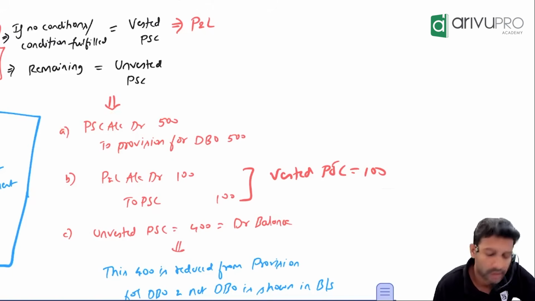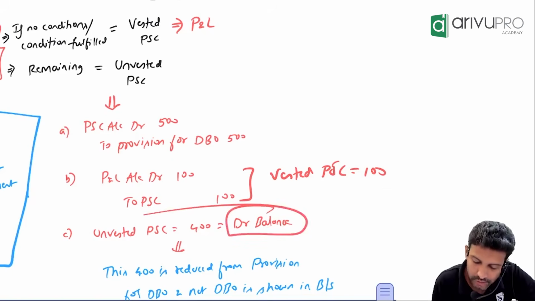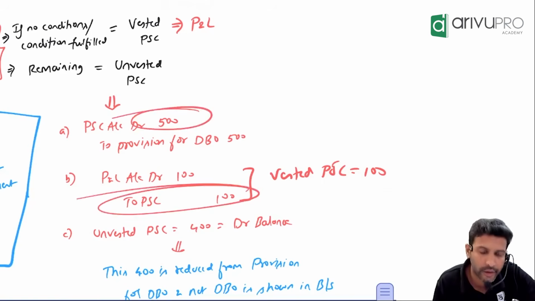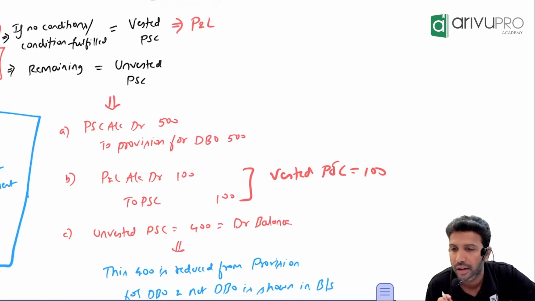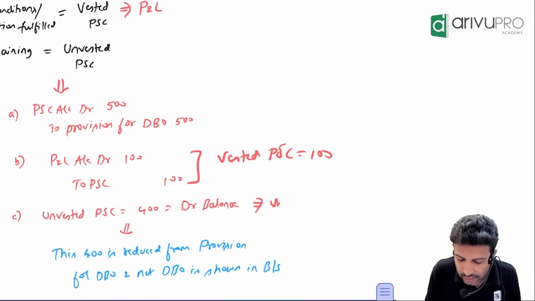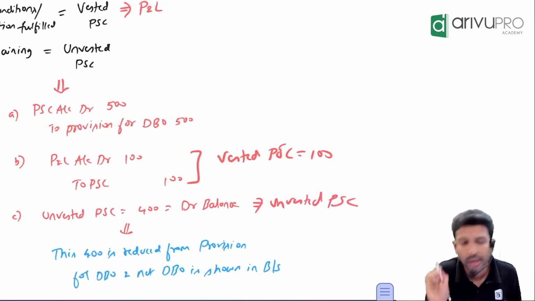Is this PSC ledger closed or does it still have a balance? How much balance? 400. What sort of balance? Debit balance. Correct. Here you have debited 500. Here you have credited 100. So net, how much balance remains? 400. So that 400 is vested or unvested? This is your unvested past service cost.